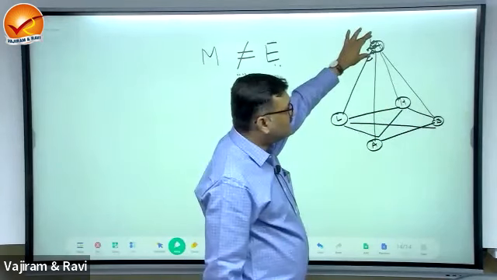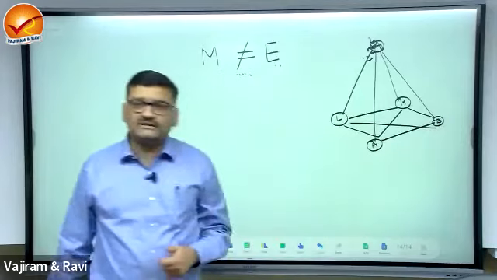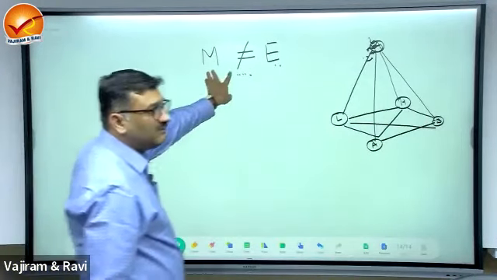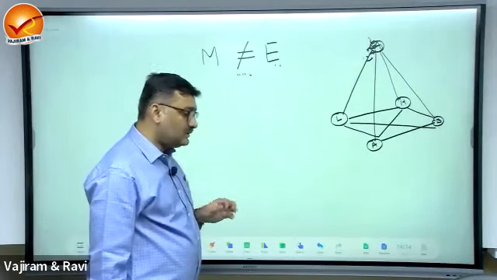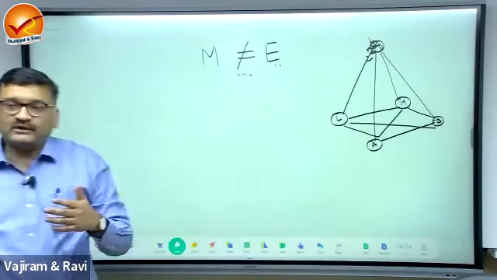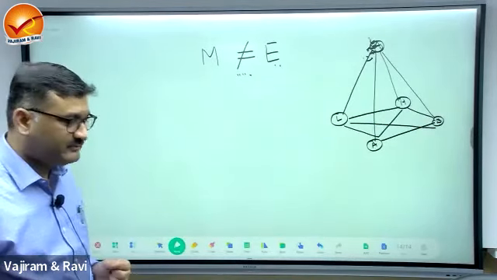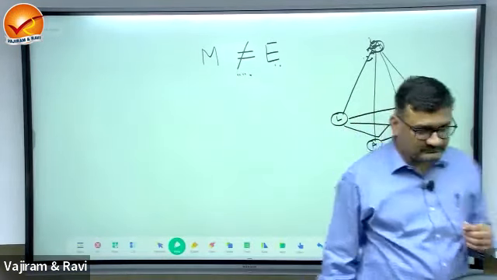So man is at the apex, the anthroposphere dominates, and this domination has led to imbalance between man and environment. Now, the question is, who is going to suffer, man or environment? Both are going to suffer.